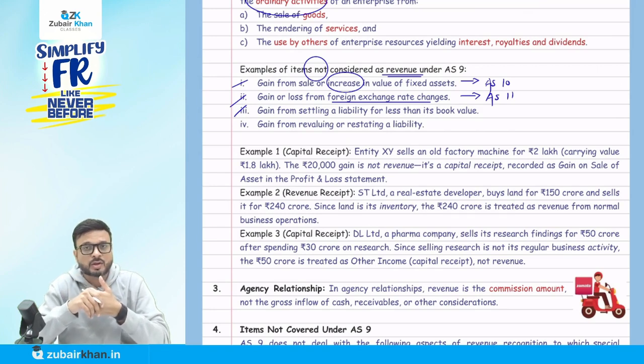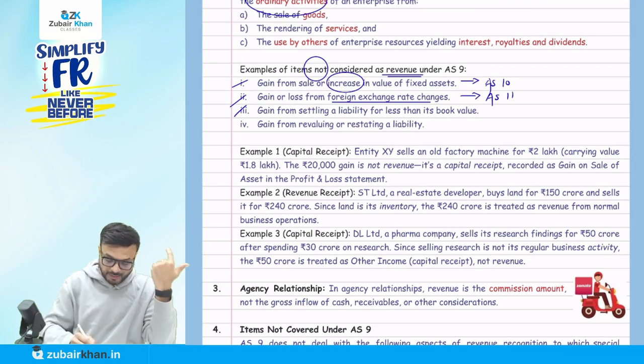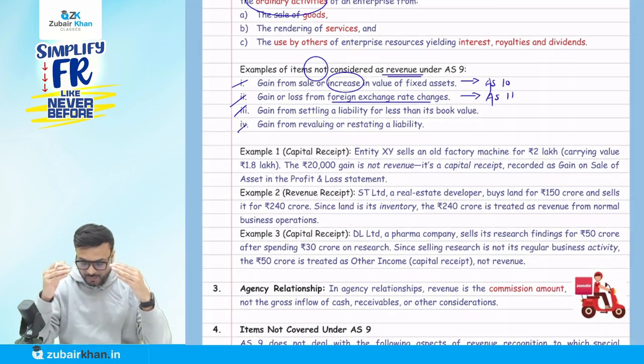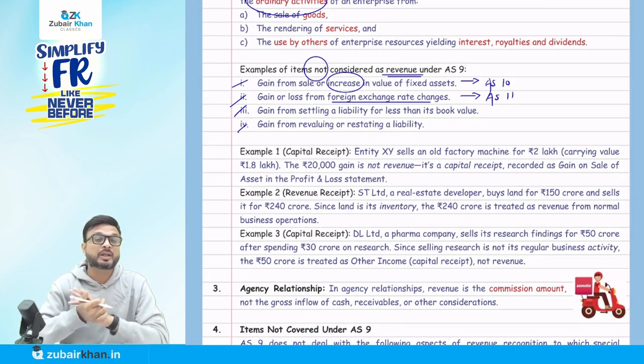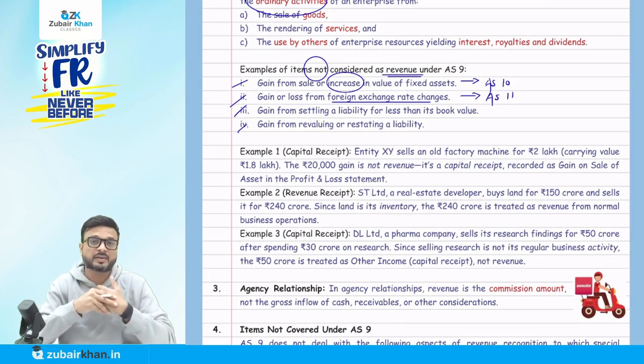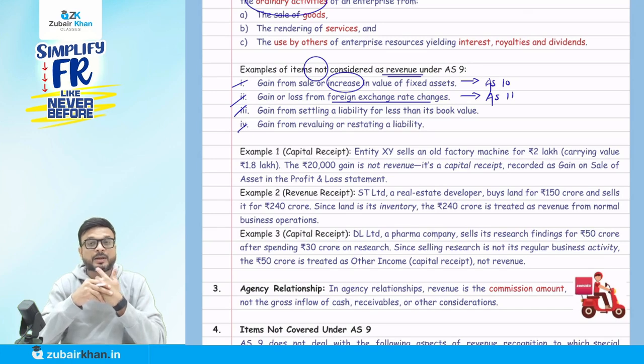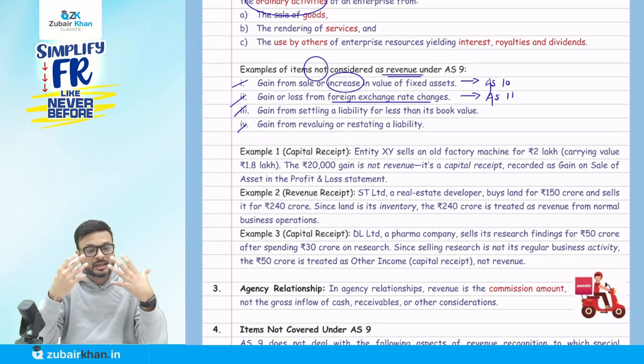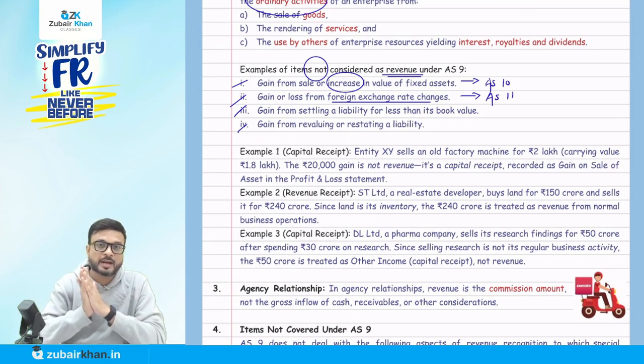Okay, that is also not going to be covered by AS 9. Then they say gain from revaluing or restating a liability. It means a gain from when we have done the revaluation. We will also cover these revaluations or restating of a liability in the internal reconstruction chapter as well. So we are doing the settlement of the liability in some other way. We are doing the revaluation of that liability. So if some gain happens, that is also not going to be covered by accounting standard 9.